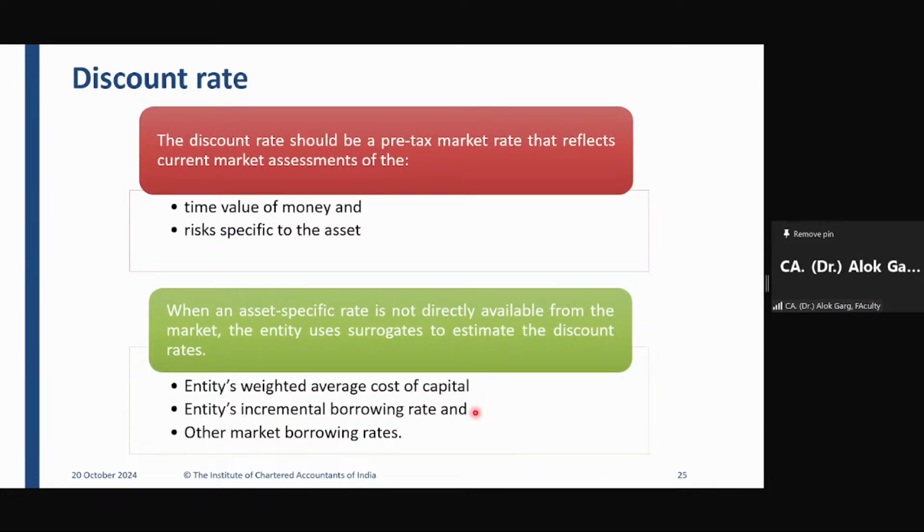Okay. So friends, in the question, this discount rate will always be given to you, as a theory. The first priority will be given to the weighted average cost of capital, then the incremental borrowing rate, and the last one is other market borrowing rates. Okay. But don't worry, this discount rate will always be given in the question.